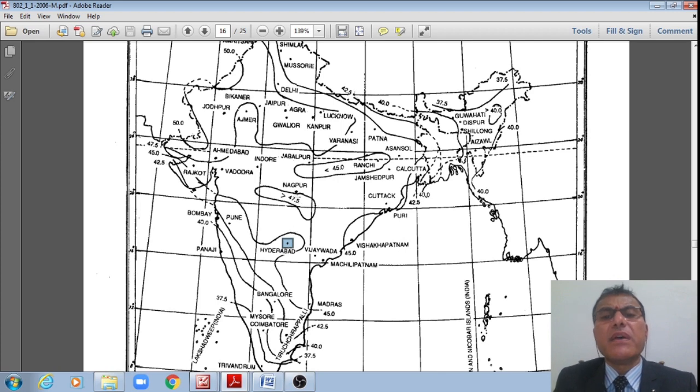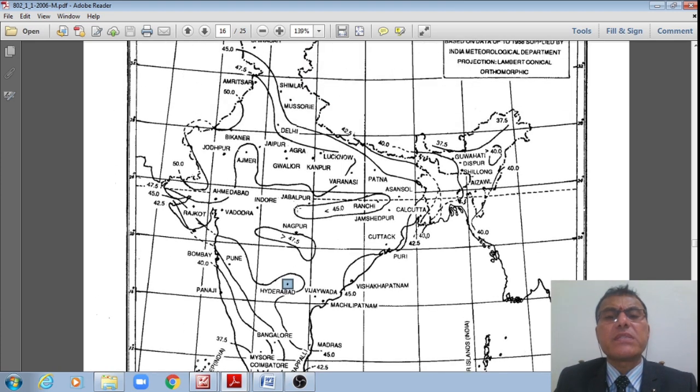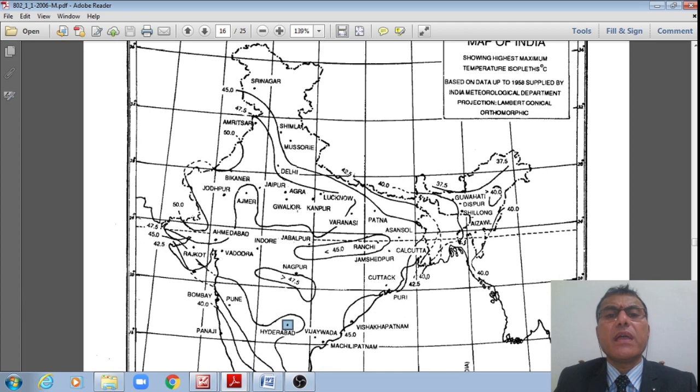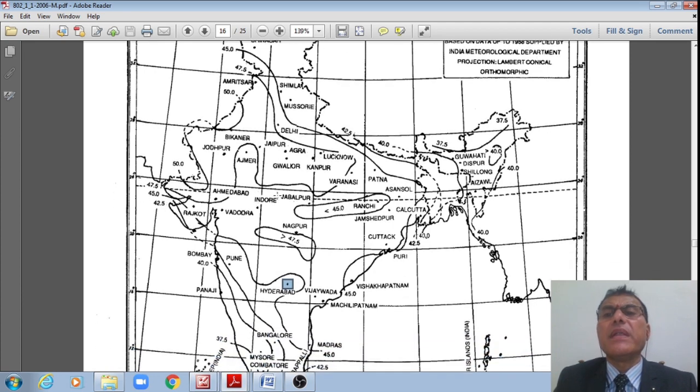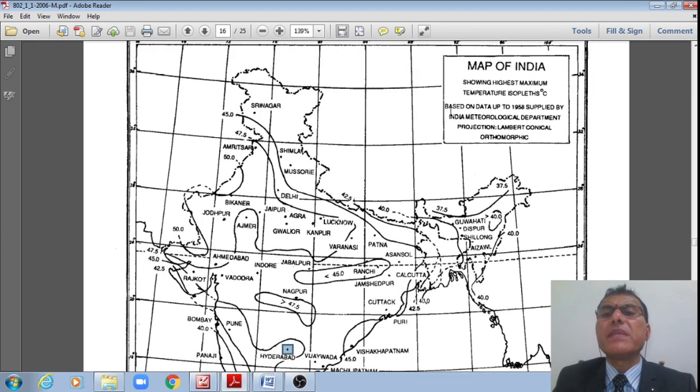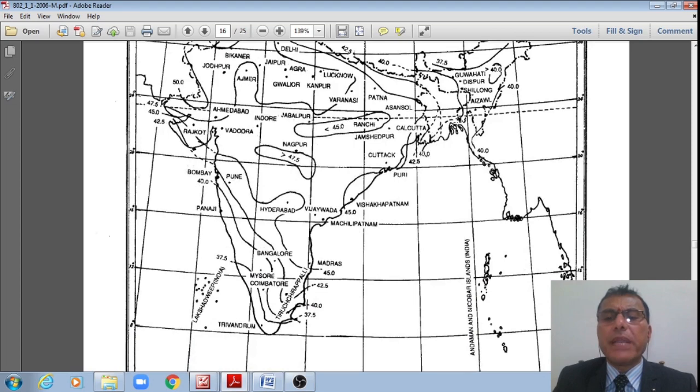Like that, you please see for other locations, for other sites across the length and breadth of India, which is given by the Indian Meteorological Department based upon the data up to 1958. The temperature isopleths in degrees centigrade show the highest maximum temperatures.